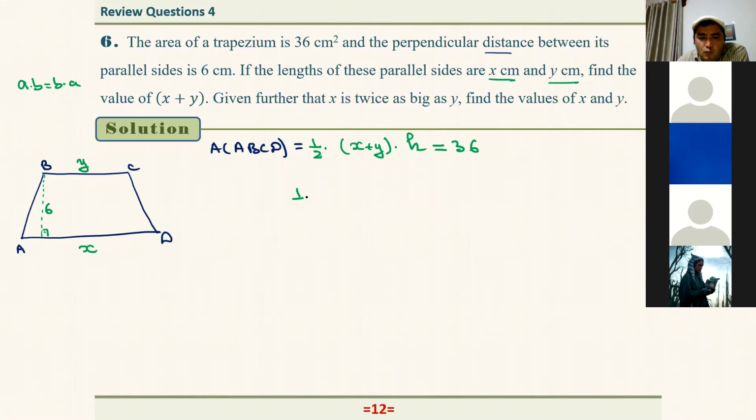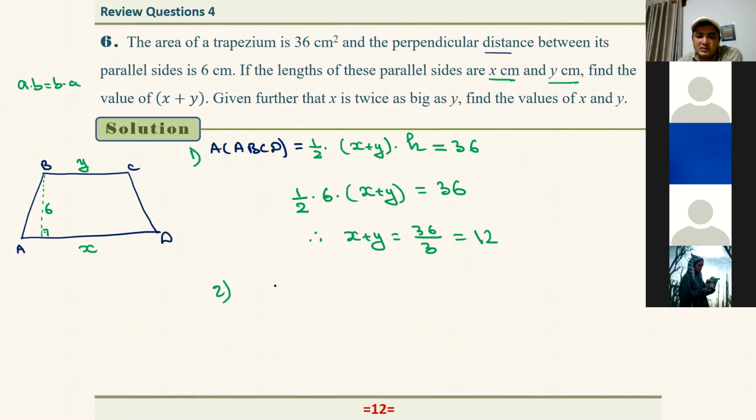So I can just write it as 1/2 times H, which is 6, times X plus Y. On the right-hand side, we have 36. And 1/2 times 6 is equal to 3. If you divide both sides by 3, I get the value of X plus Y, which is 36 over 3, equal to 12. So the value of X plus Y is equal to 12. That is the first part of this question.